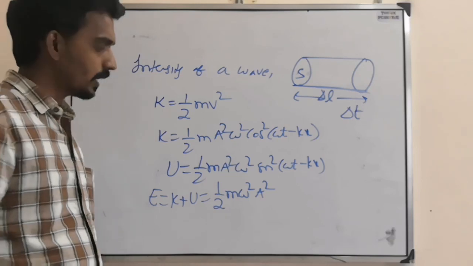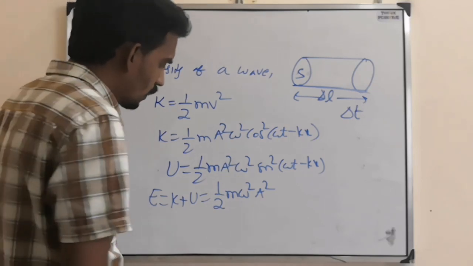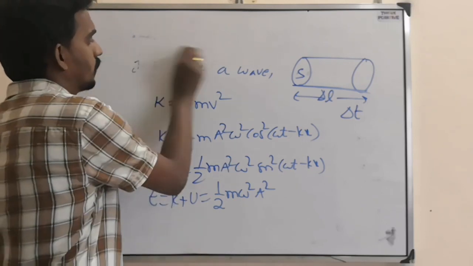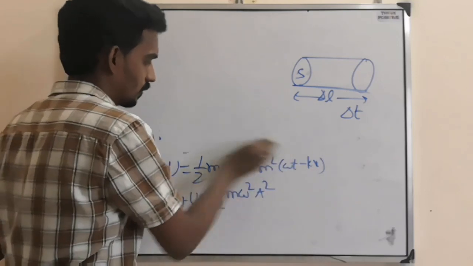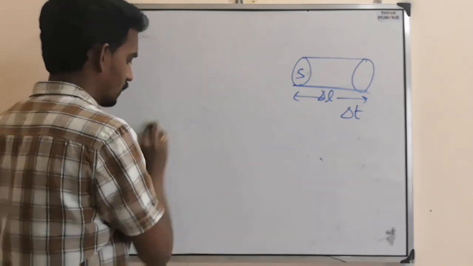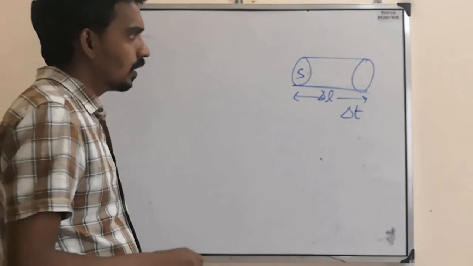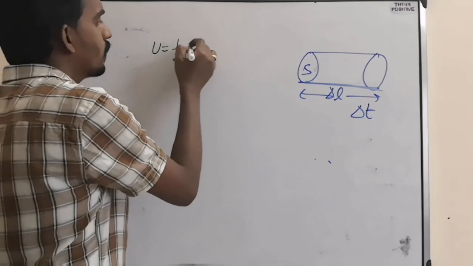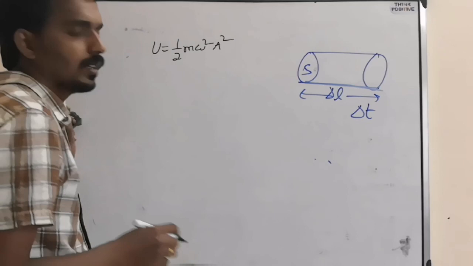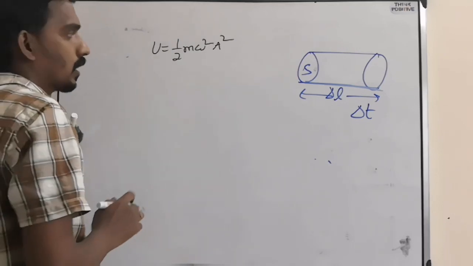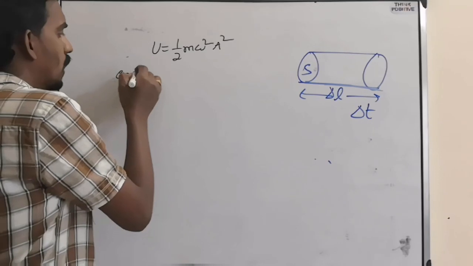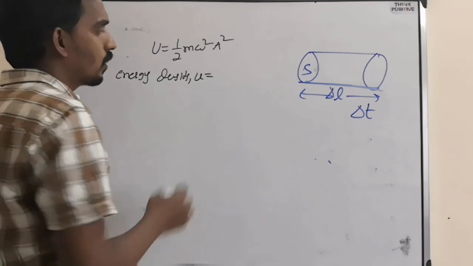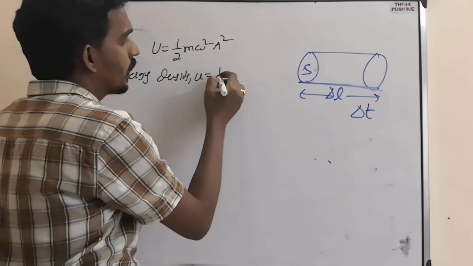Now what we want is intensity. So this is the energy, right? Total energy is half m omega square a square, associated with one particular particle. Then if you calculate energy density, that is energy per unit volume, mass by volume means density.